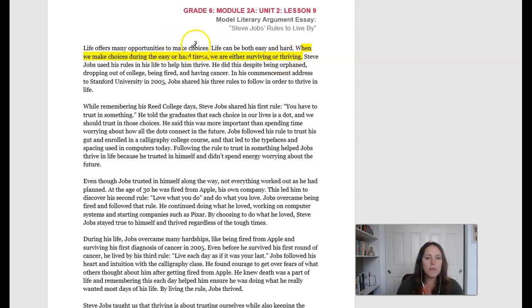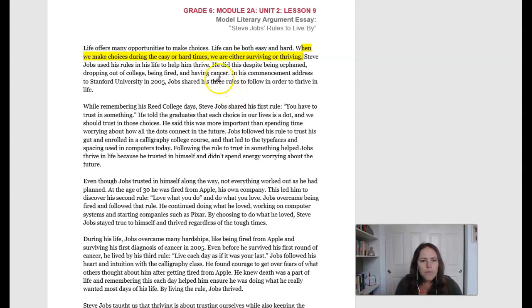Yeah, I think that would probably be the best we could say for a claim. So I'm going to put claim in yellow, and then I'm going to do my favorite color, turquoise. We'll do that for some reasoning. So why would we say that during hard or easy times we're either thriving or surviving?